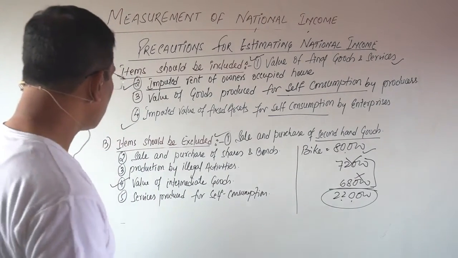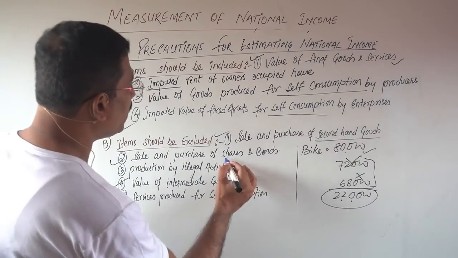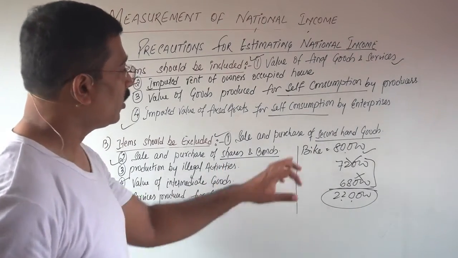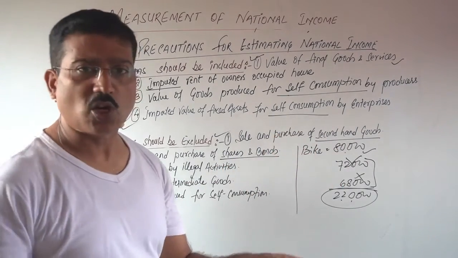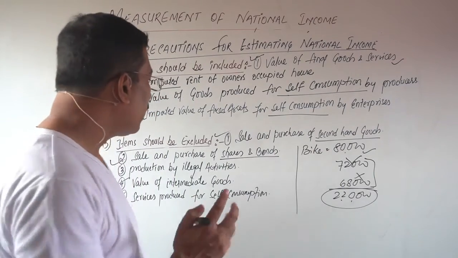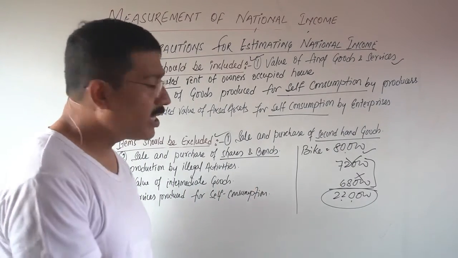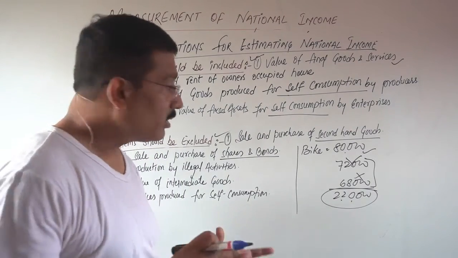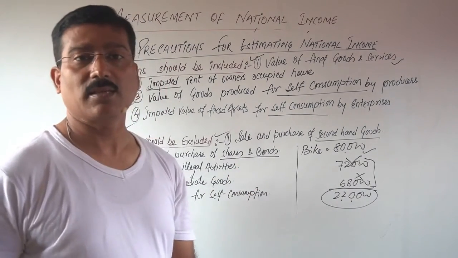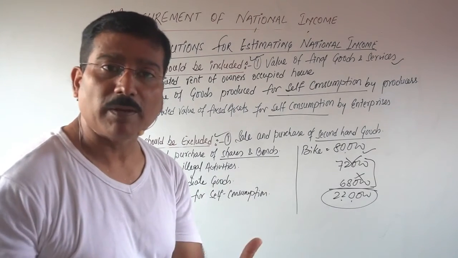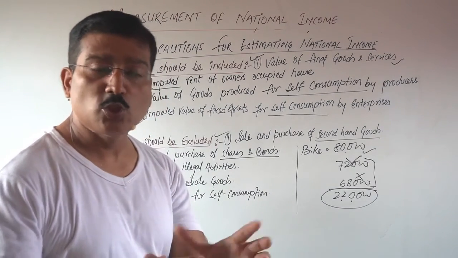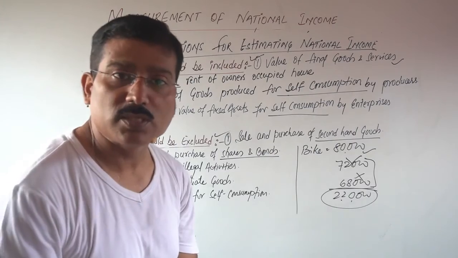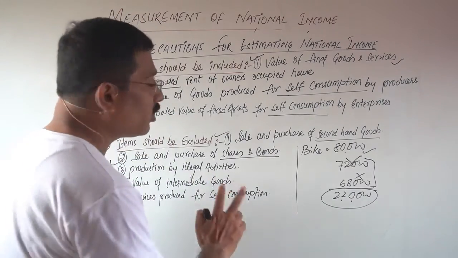Okay. Second, sale and purchase of shares and bonds. Here you are very confirmed that, sir, second hand goods will not be considered. It's okay. But here you are selling shares and bonds. Why should it be excluded? Actually, these are paper titles. Paper titles means only the paper. Paper is exchanging. There is no goods produced between them. So it will not be included here.